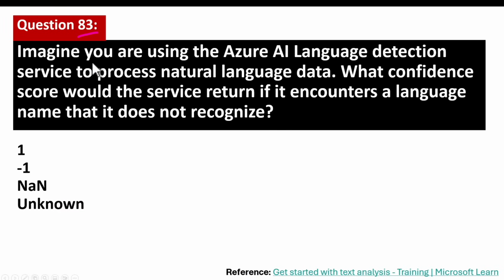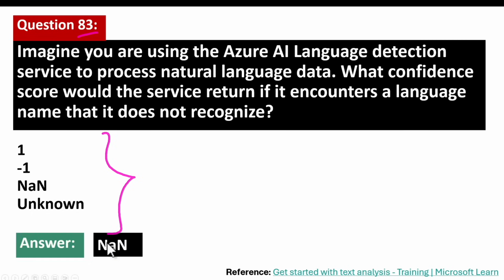Question number 83. Imagine you are using the Azure AI language detection service to process natural language data. What confidence score would the service return if it encounters a language name that it does not recognize? Scan through the available options. We haven't discussed this. The correct answer is NaN.